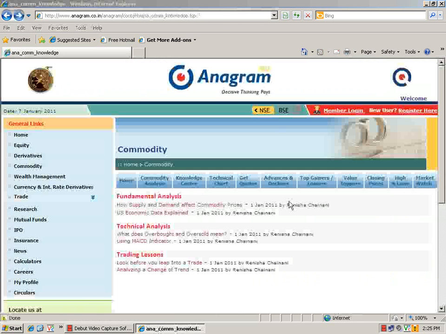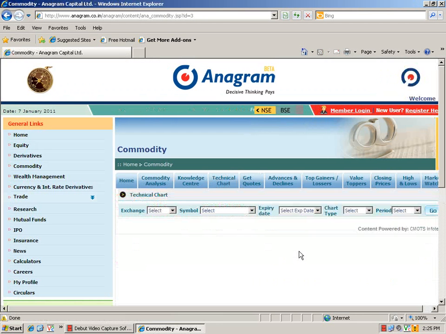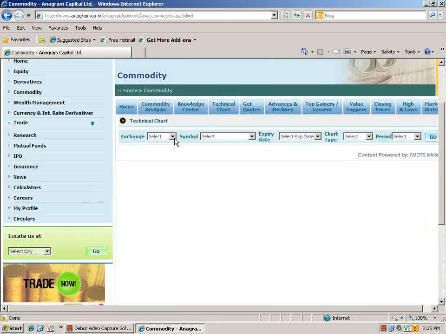So it would be very easy for you to understand technical analysis. The other navigation points, like technical chart, get codes, are all the same. These haven't been changed, but if you want I can also explain all these things if you haven't used them.